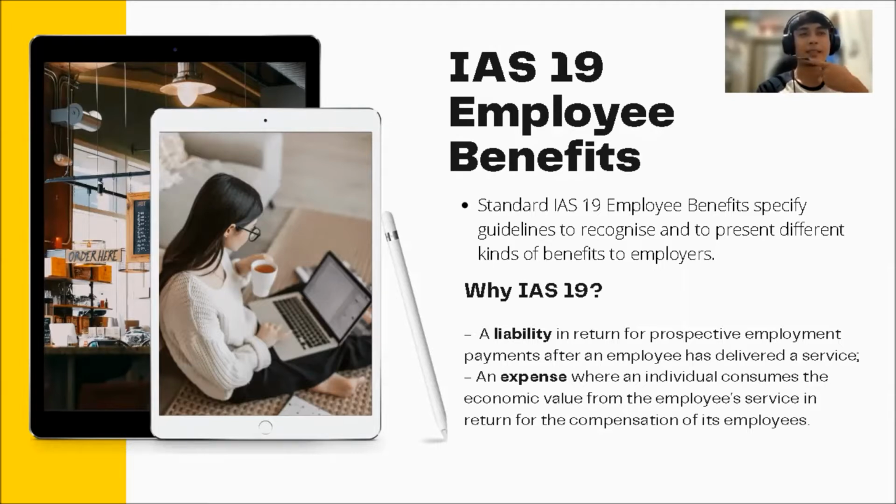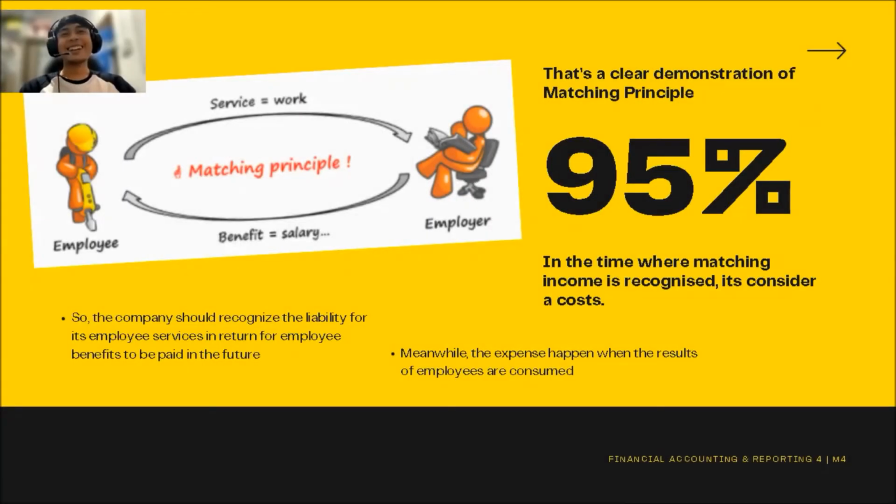Next, I found that the matching principle complements each other between the employee and the employer. So the company needs to recognize the liability for employee services, for employee benefits to be paid in the future, meanwhile the expenses happen when the services of the employee are consumed.